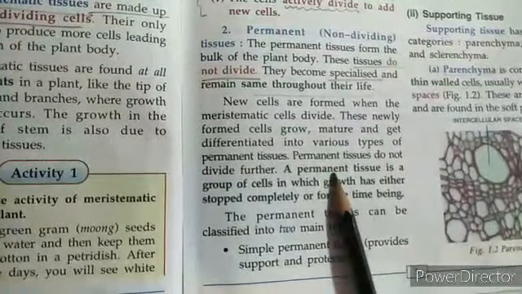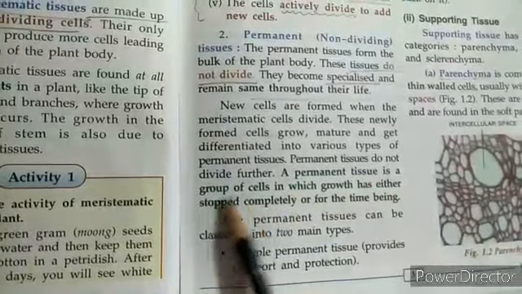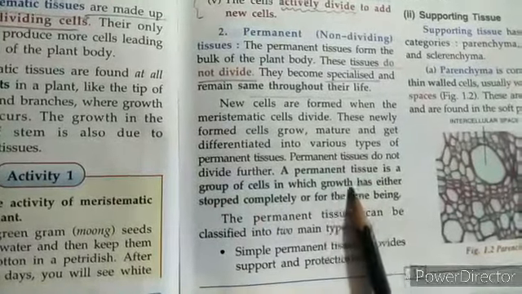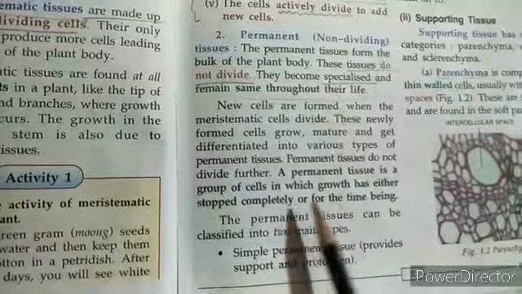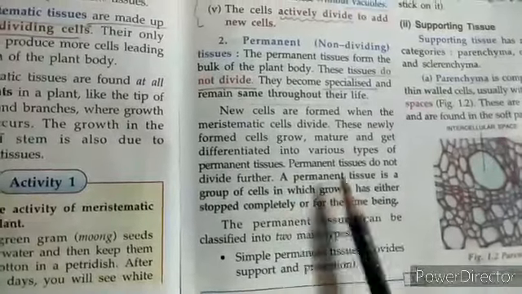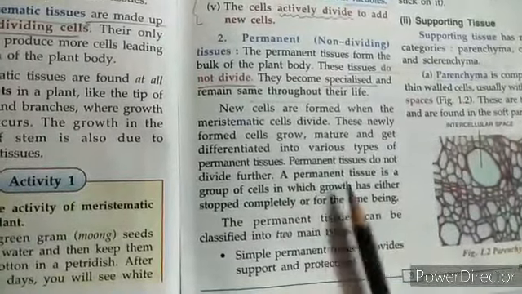A permanent tissue is a group of cells in which growth has either stopped completely or for the time being.